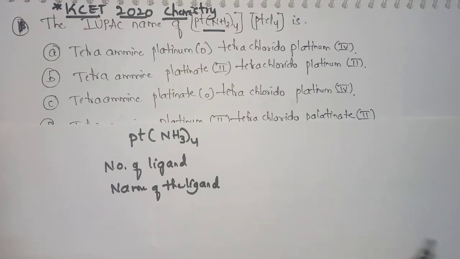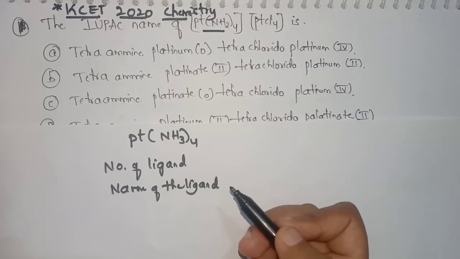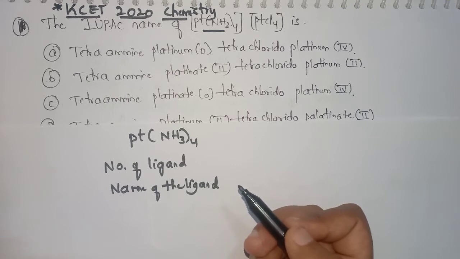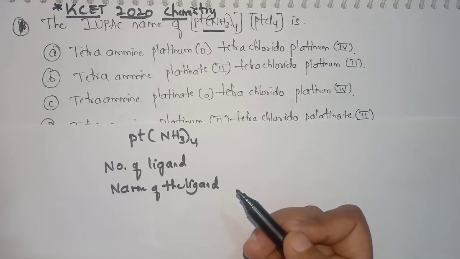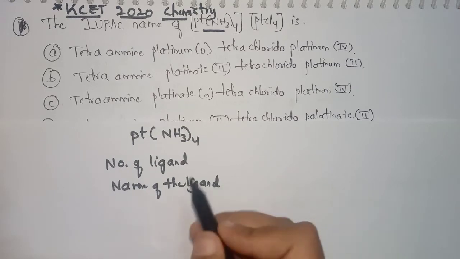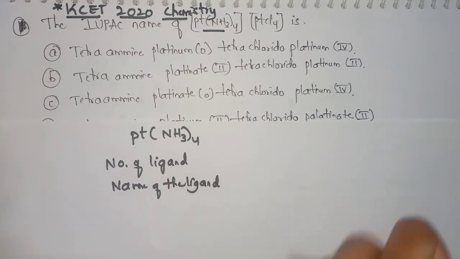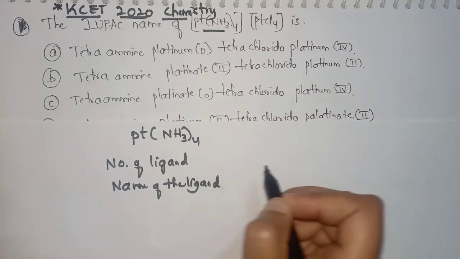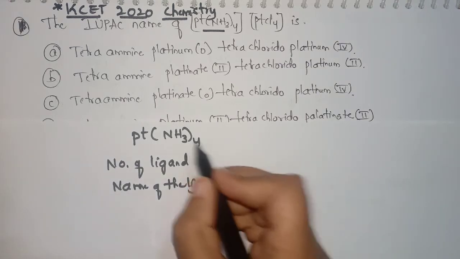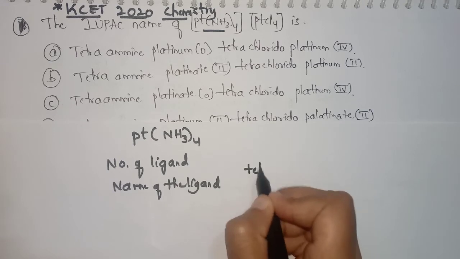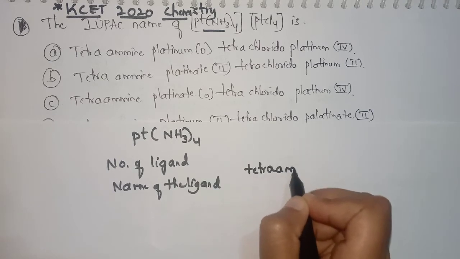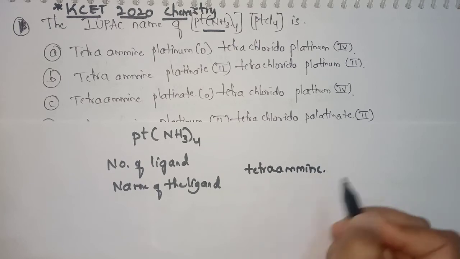We know that for a neutral ligand, the last letter is not replaced by O. For anionic ligands, the last letter is replaced by O. That means for chloride, we will name it as chlorido. So NH3 is a neutral ligand, and for neutral ligands and also cationic ligands, there is no change in the last letter. So we will write 4-ammine. That's why tetraammine is the name of the ligand.